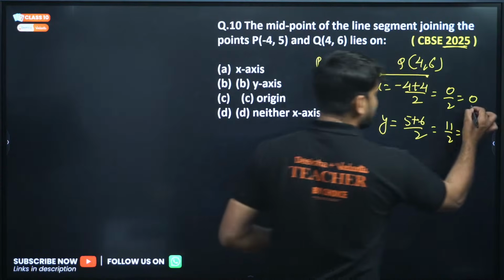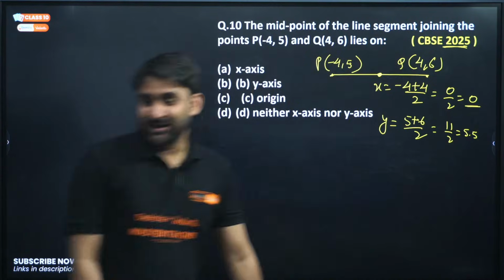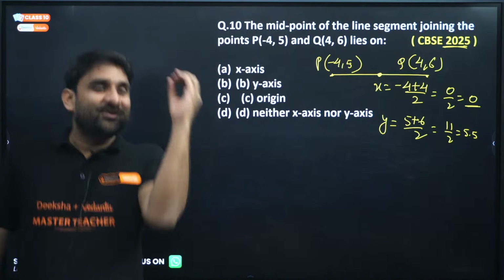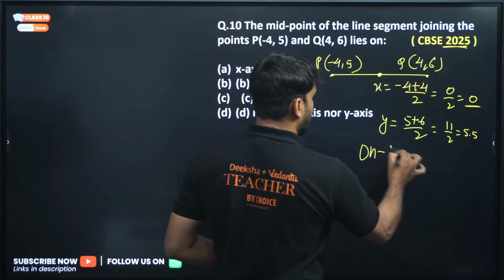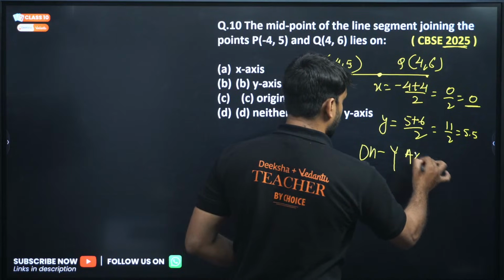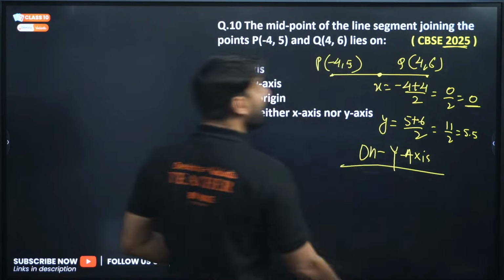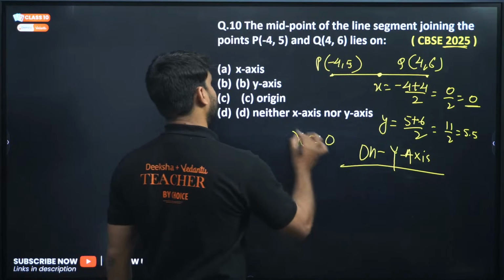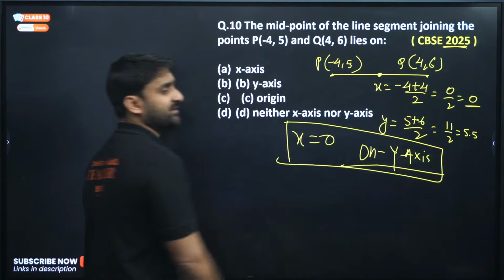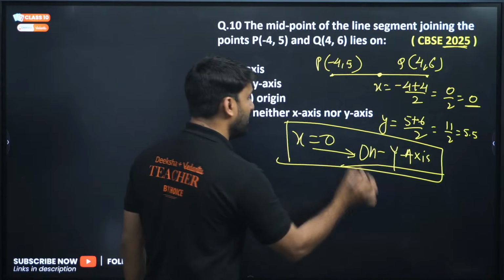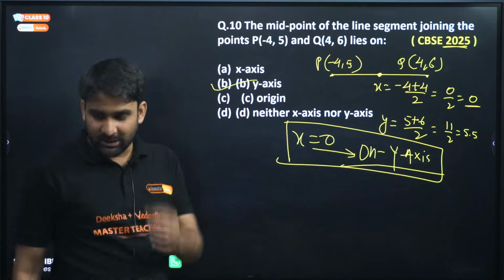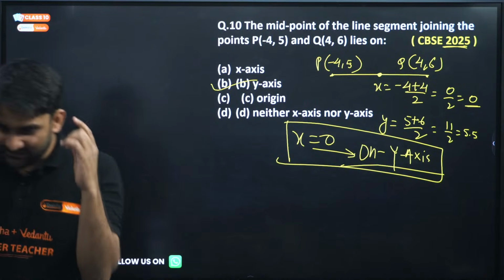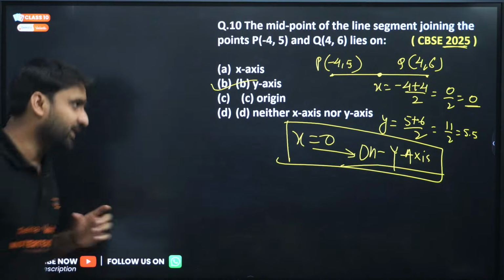Now x is 0, my dear, and if the x coordinate is 0, the point will lie on the y-axis. So the answer will be option B, on the y-axis. Why? Because the x coordinate is 0.